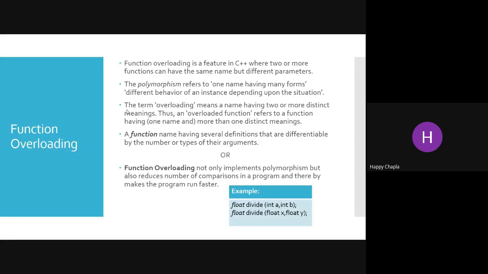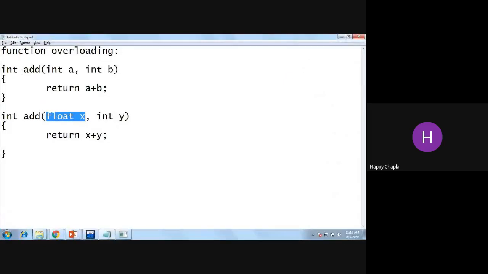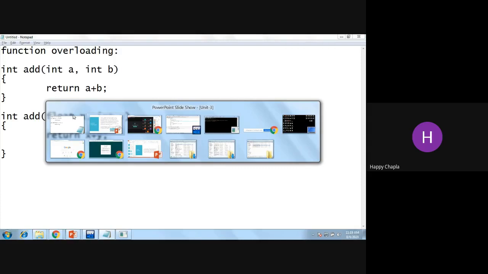But the overview is that you can use the same function name more than one time, but the behavior of that function is different from each other, in terms of the parameters in that function, which should not match with each other. So if I write integer over here, this is not allowed, but if I write float over here, it will allow you. Why is it so? We will discuss in the next session.